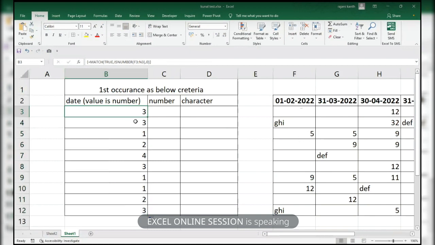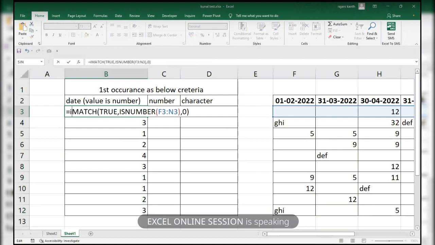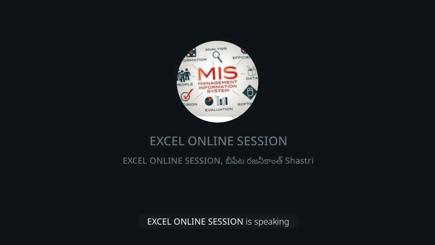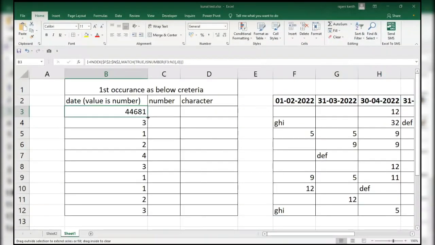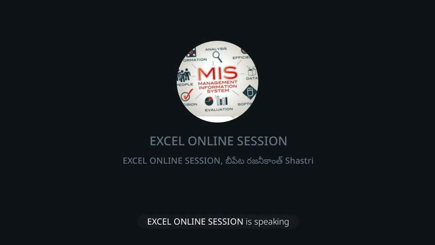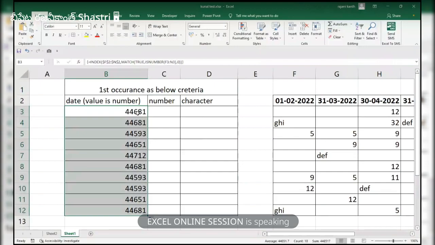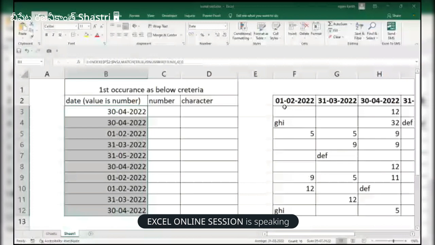Now for INDEX, we got the row number, that is 3. What we need is these dates. F4, comma, come here, close parenthesis, and this is an array, so use Control Shift Enter. It is in general number format, so we convert it into a date format using short date. Wherever it finds the first occurrence of a number, it will pick up the date.